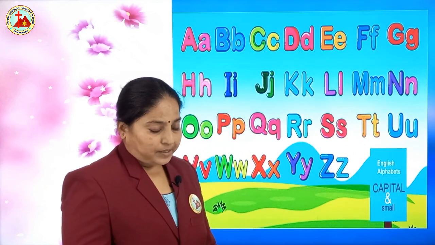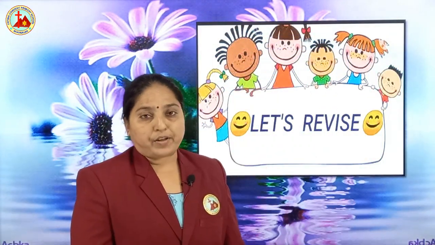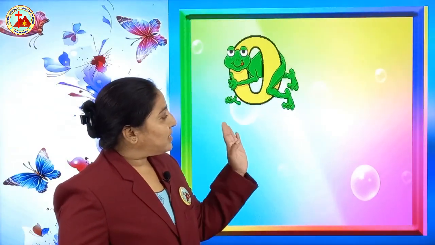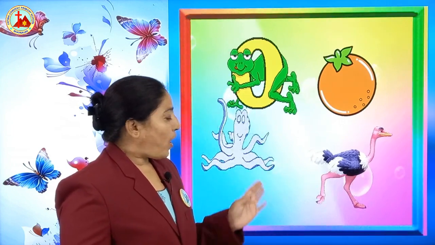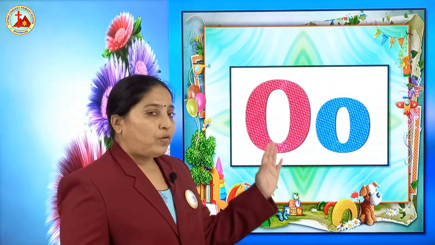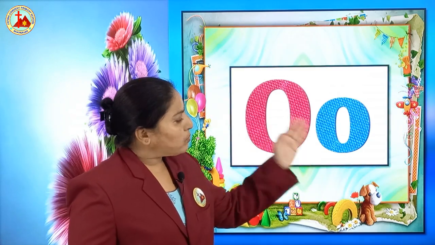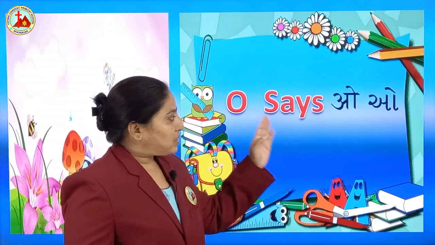Now let's start revision of previous letters that we have learned. Okay, which one is this? Yes, this is letter O. O for orange. O for ostrich. O for octopus. So orange, ostrich and octopus. So what is the sound of O? This is capital O, small o. O says O.